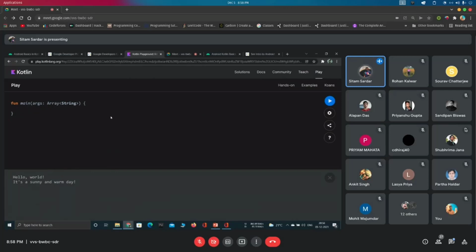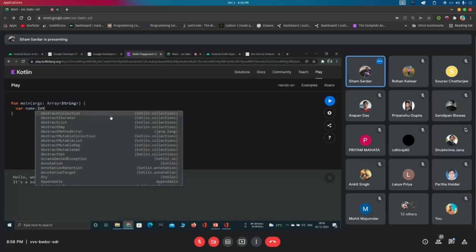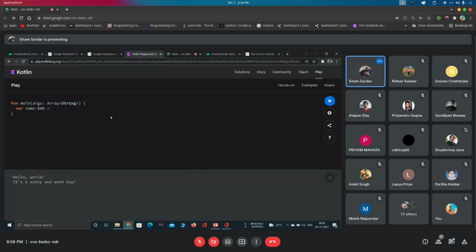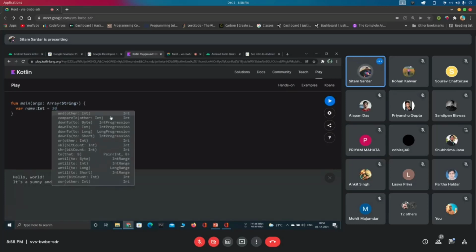What I have told about the syntax: either var or val, then give a variable name. I'm giving name as the variable name. Then give a data type, Int, then store some data inside it. Okay.